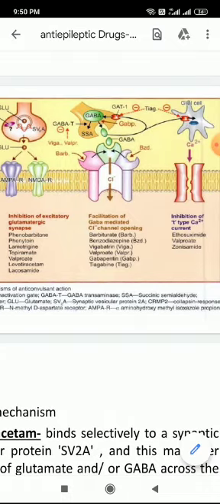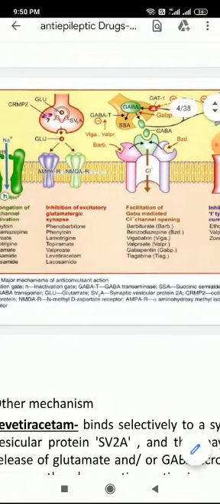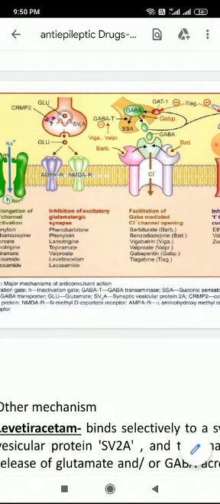Inhibition of T-type calcium current is shown by ethosuximide. We already discussed valproate and zonisamide. Okay. The fourth mechanism of action is inhibition of excitatory glutamatergic synapse. It is shown by phenobarbital, which is a barbiturate. We already discussed phenytoin and lamotrigine. They also act through this mechanism. Topiramate, valproate, levetiracetam, and lacosamide also act through this mechanism of action.